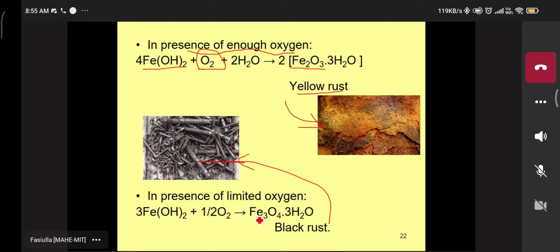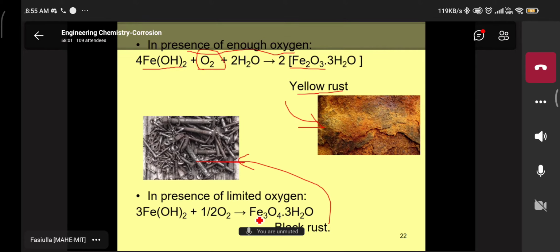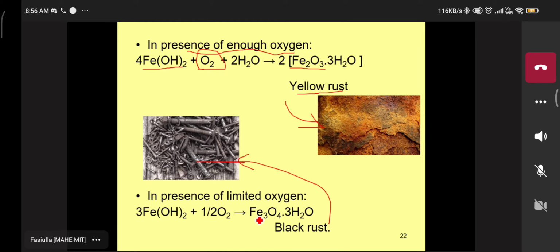Sir, is this the complete mechanism of iron rusting? Yeah, the complete mechanism of iron rusting. You can take many other examples, but as far as your syllabus is concerned, we are taking one of the best examples, that is iron. Sir, can you show me the anodic reaction, and what happens at the cathode?